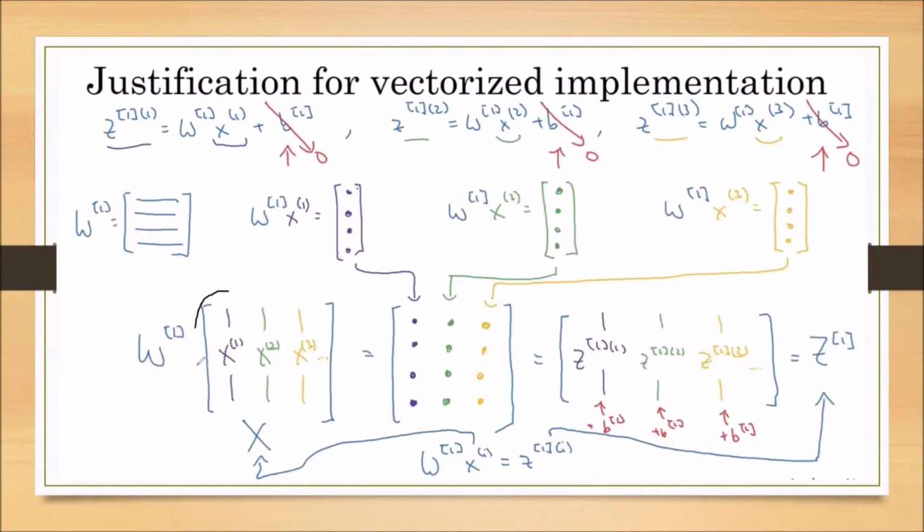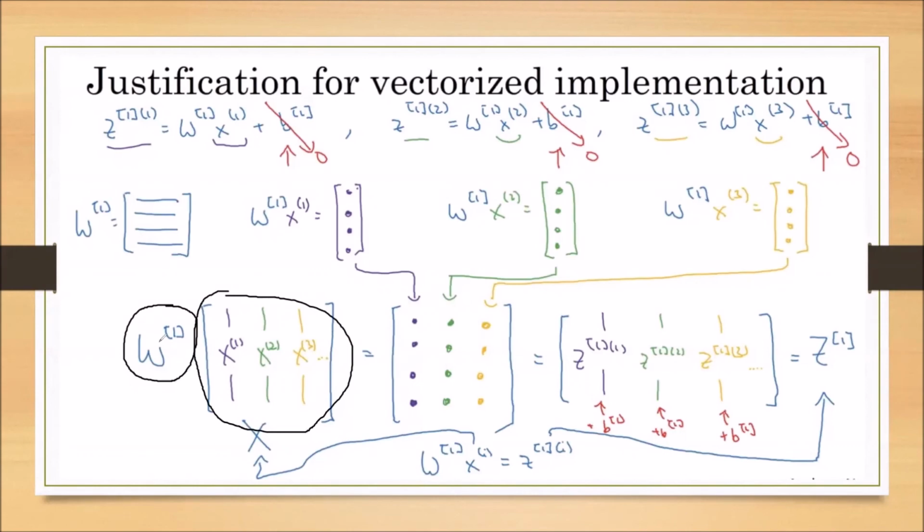Now this X we are taking is representing the total features of all training samples. This W we have taken is representing the weights, the parameters that are controlling the activation units of the first layer. As we already discussed, the W matrix size depends upon the number of activation units and the number of features.